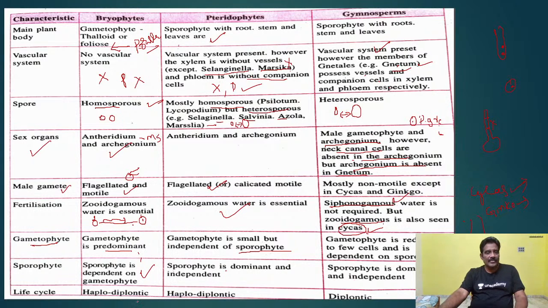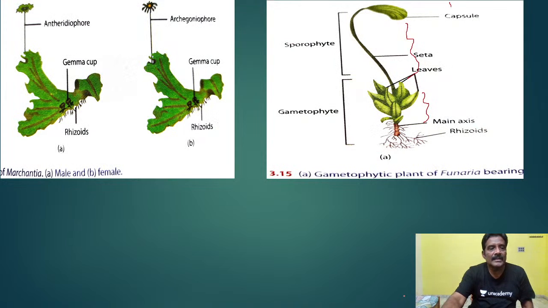And the life cycle is haplodiplontic here; in gymnosperms also it is haplodiplontic, with the diploid stage predominant. Why? Because the diploid, 2n stage is predominant. Okay, so here I will show you. This is a thallus, this is Funaria, a moss plant.